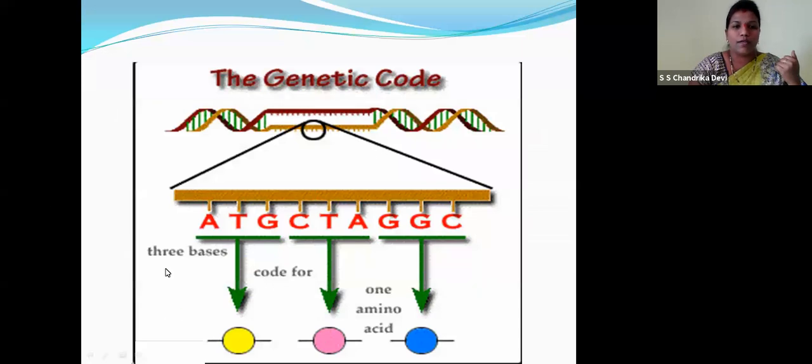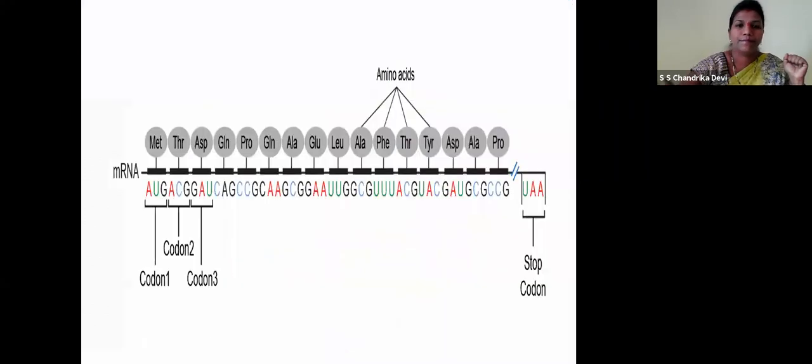These three bases code for one amino acid, these three bases code for another amino acid. So three bases combine to form one amino acid. A chain of amino acids is called a polypeptide chain. So children, codon 1, codon 2.